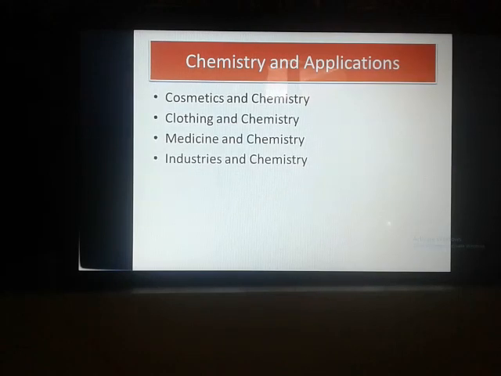These are household things. Sodium hypochlorite solution, sodium hydrosulfide solution, and oxalic acid are also used in detergents. Sodium carbonate is called washing soda. So these kinds of things are made by the contribution of chemistry.